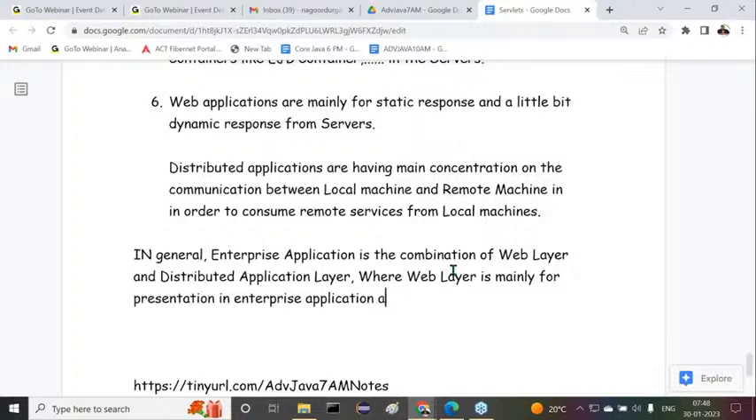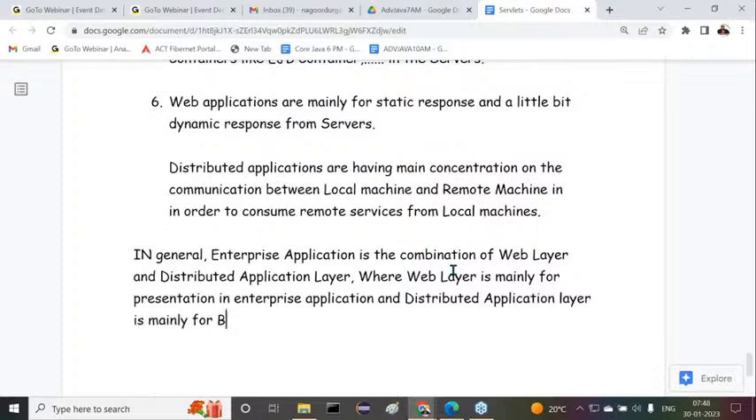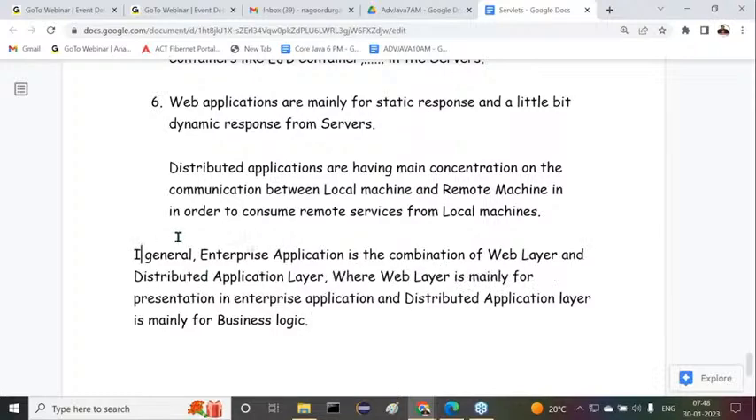And the distributed application layer is mainly for business logic. That's it. This is another point I'm telling to you clearly about the enterprise application.